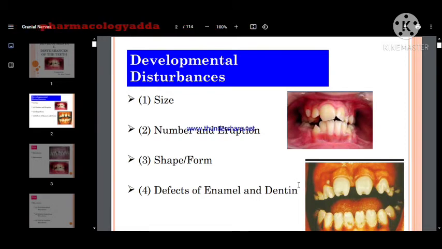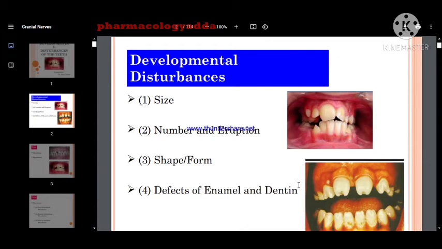Then shape and form. As we know, in first year dental anatomy you have already read that every tooth has a specific morphology, a specific size, a specific length of crown, and a specific length of root. The mesiodistal length will be perfect and very clear. But when there is any disturbance during the development of the teeth, this will not be present.